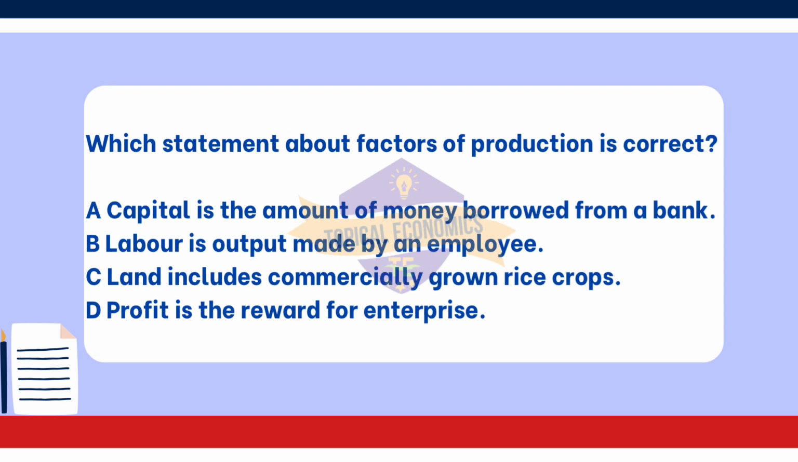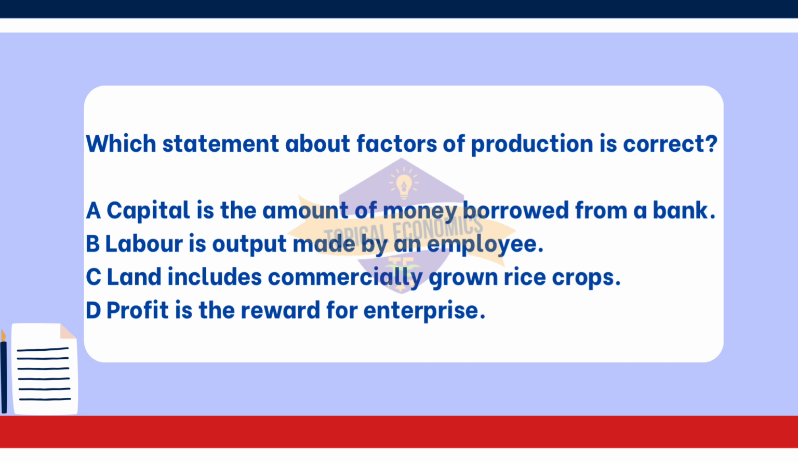Moving on with the 14th question. Which statement about factors of production is correct? A. Capital is the amount of money borrowed from a bank. B. Labor is output made by an employee. C. Land includes commercially grown rice crops. D. Profit is the reward for enterprise. This question is from year 2019 October-November version 2 paper.